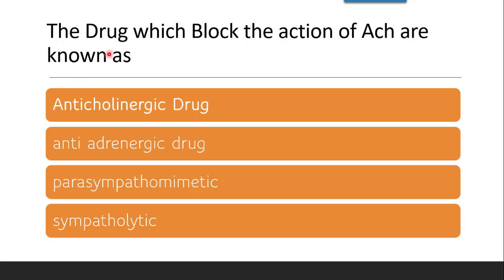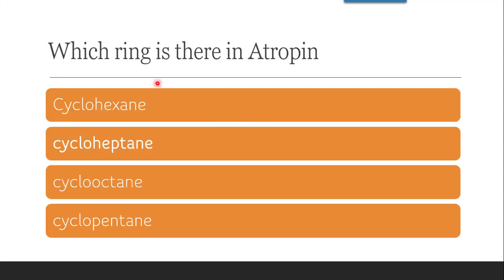Next question: the drugs which block the action of acetylcholine are known as, whether anticholinergic drugs, antiadrenergic drugs, parasympathomimetic drugs or sympatholytic drugs. The correct answer is anticholinergic drugs. Next question: which ring is there in atropine?